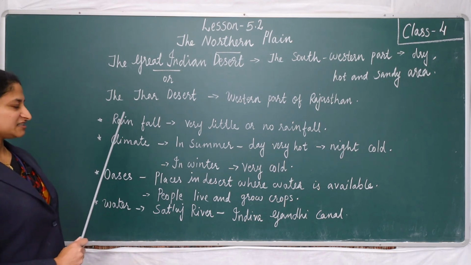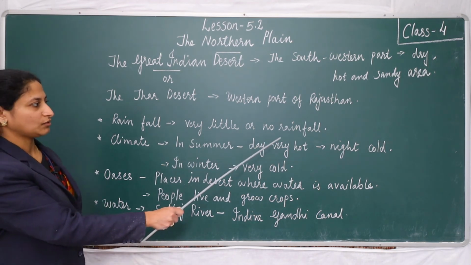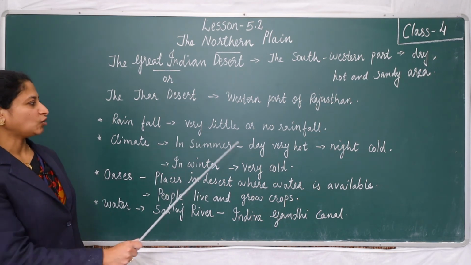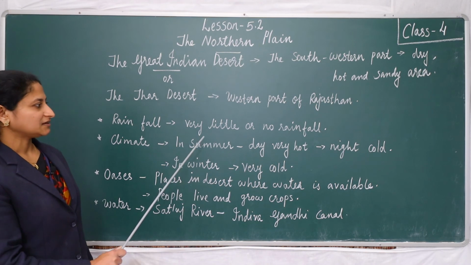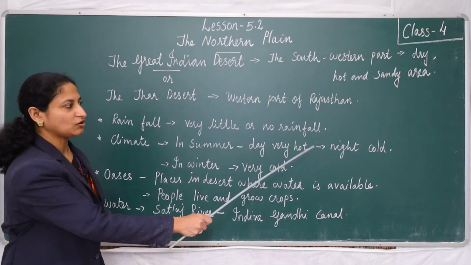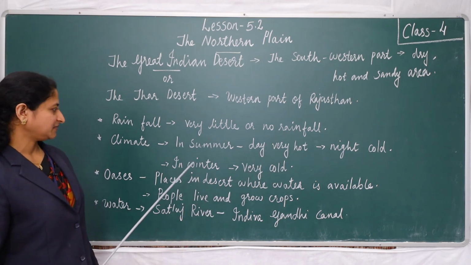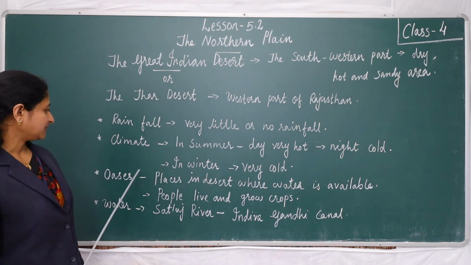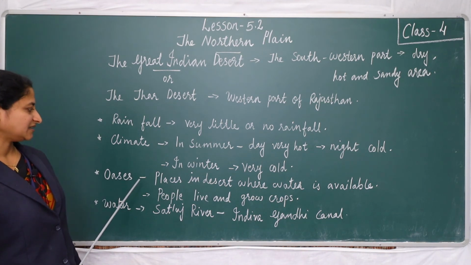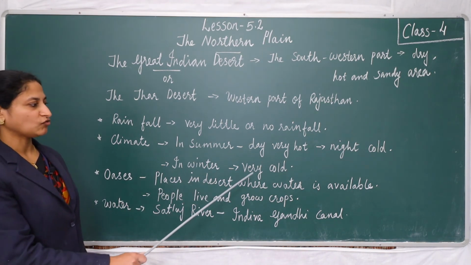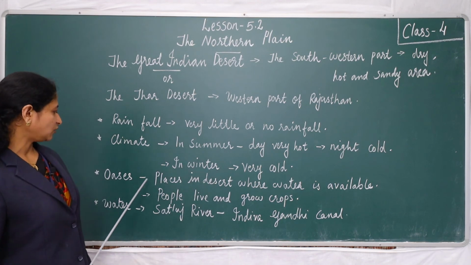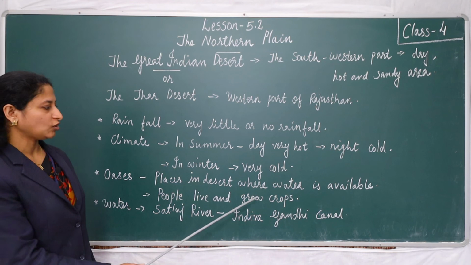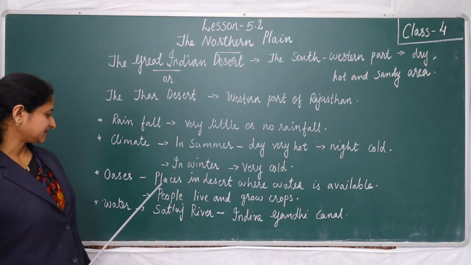This region receives very little or no rainfall. The climate in this region is very hot in summer during the daytime and very cold during the night. In winter, this region is very cold. Then oases: places in the desert where water is available are called oases. People live and grow crops near oases.